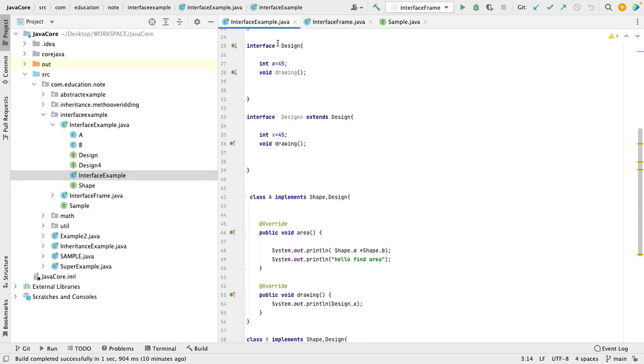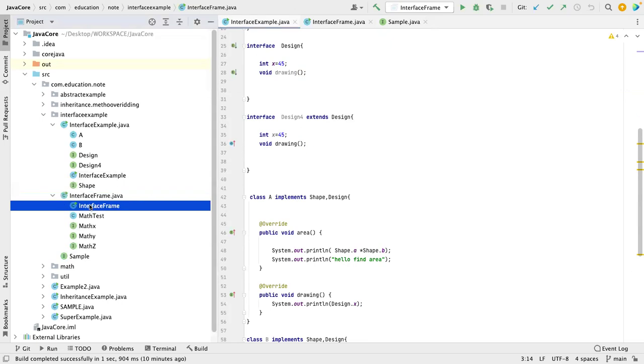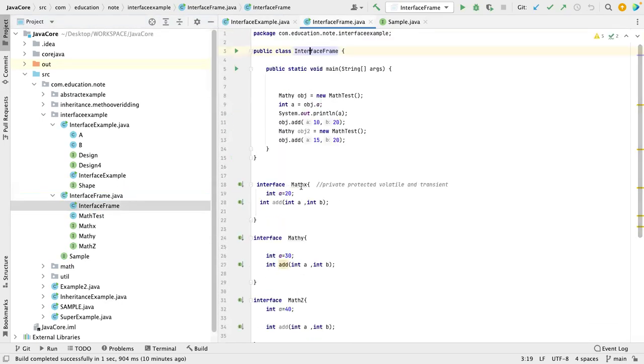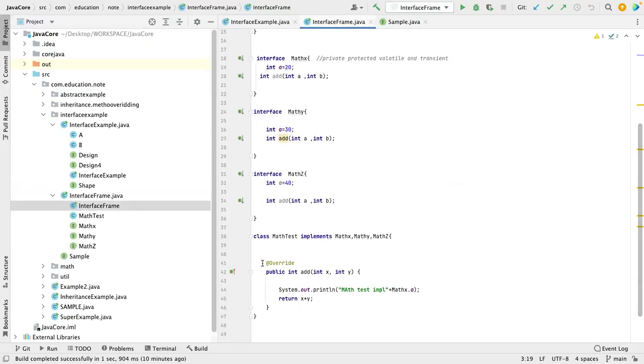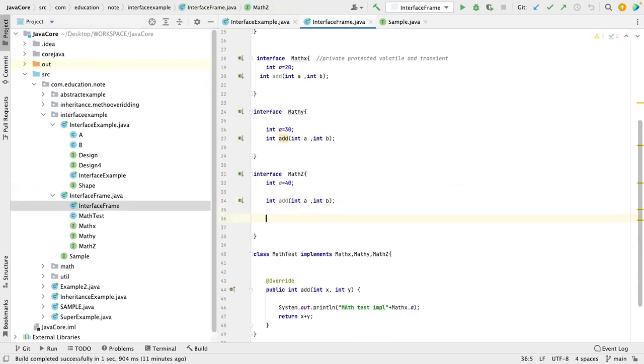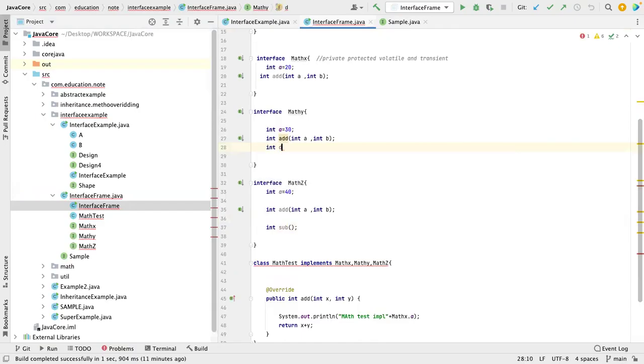Now you see here design. Let me go to this. So see here I have MathX. One more thing I try to cover: MathX, MathY, and MathZ. What I am doing is implementing everything so that I can override. Let us assume here I add a method. I'm just creating one more method here, int sub. I will not pass any parameter, just to make you understand what will happen. Here int divide. Okay. So now you see I have implemented all these methods, all these interfaces.